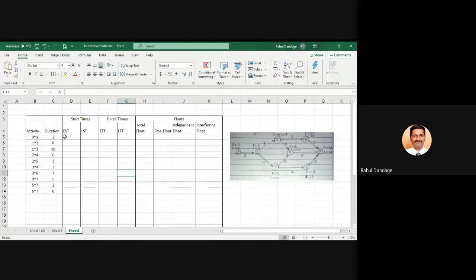Once you have finished with this, now 2 values we already know. Which values are they? This value is known to us and this value is known to us. Is it correct? For each activity, we know the earliest start time and the latest finish time. Now somebody may have a question. If I take any activity, let us say 0 to 1, there are two ESTs and there are two LFTs. So which should be taken?